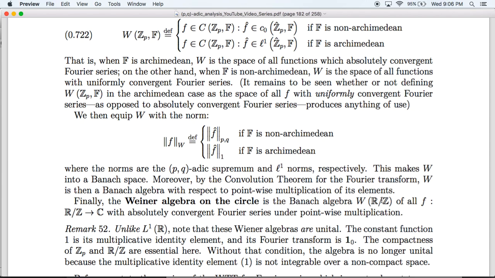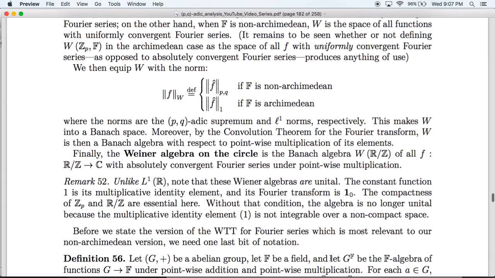If we wanted to try and work with the Wiener algebra over a strictly locally compact field, this would no longer work, because the constant function 1 is not integrable if your domain is not compact. The function 1 is not an element of L1 of R. So that means that L1 of R cannot be a unital algebra under multiplication. So actually this means that L1 of R is not a unital algebra under either multiplication or convolution.